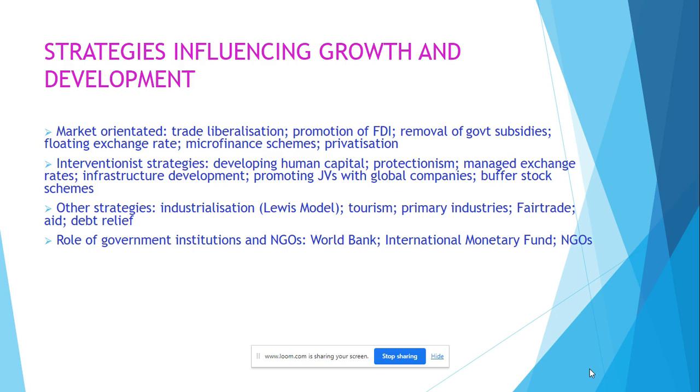Very often they will give loans with conditions attached, and this is often considered a negative impact of these organizations. They're very keen generally on free trade, removing protectionism, and having export-led growth for economies. Some people think that the conditions attached by the World Bank and the IMF actually can do more harm than good for those economies, and there are questions about whether they know better than people on the ground within the economy.